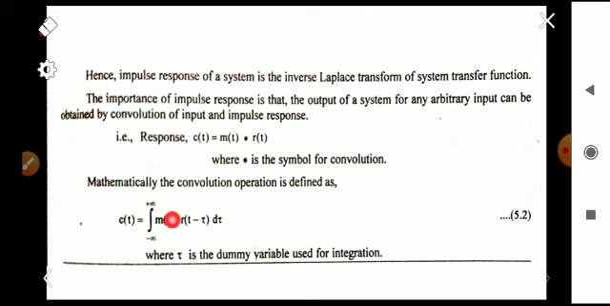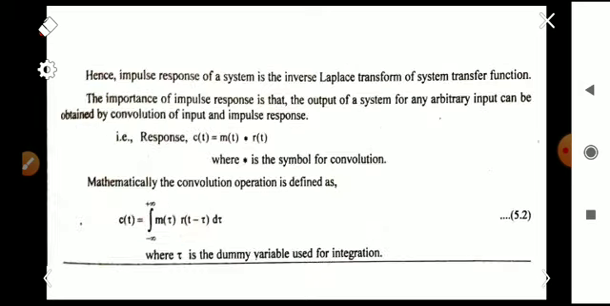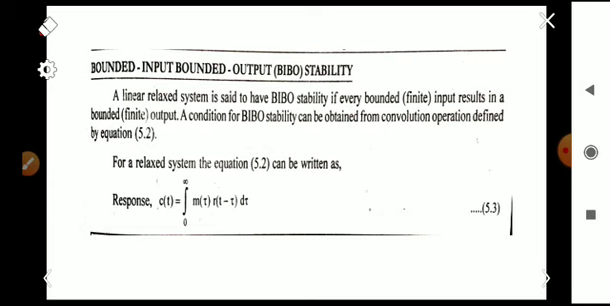So we can simply write the equation as response C of t is equal to the integral from 0 to infinity of M of tau R of t minus tau d tau. Here the integration limit is 0 to infinity, but in the earlier case it was minus infinity to plus infinity. The reason is that it is a relaxed system. A relaxed system is one in which the initial conditions are 0, hence the limit of integration is from 0 to infinity. So this is the mathematical representation of BIBO stability.